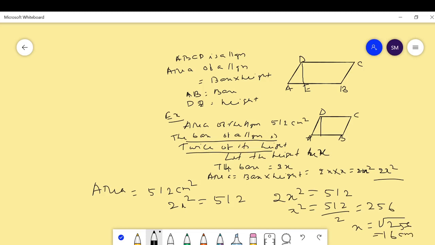This means the height is 16 centimeter. Then according to the question, base is equal to 2x, which is 2 into 16, that is 32 centimeter. Here the height is 16 centimeter and the base is 32 centimeter.